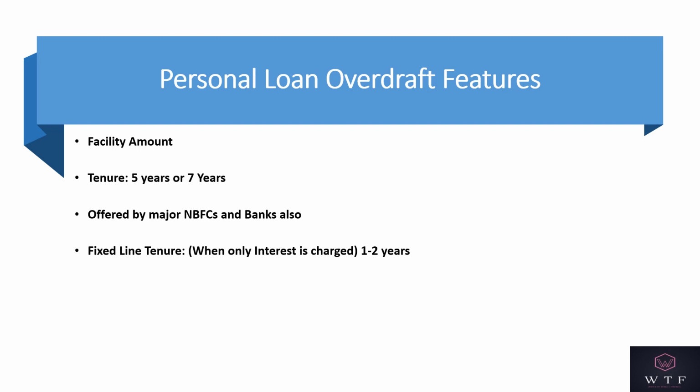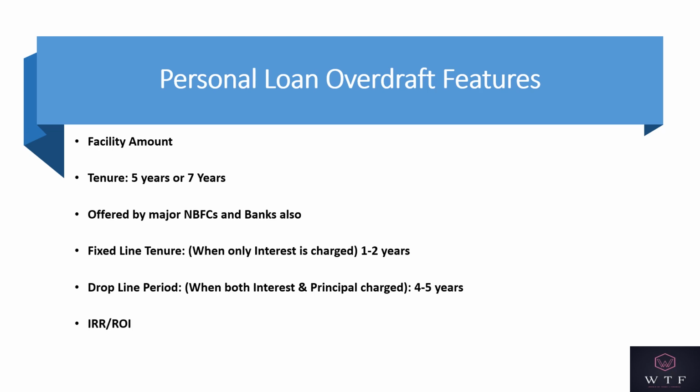The fourth point is fixed line tenure. This is the tenure when only interest is levied. So if you have an OD of 5 years, then the fixed line tenure would be of 1 year. If you have an OD facility of 7 years, then the fixed line tenure would be of 2 years. The next is drop line period. This is the period when both interest and principal is charged. So if you have an OD for 5 years, then the drop line period would be 4 years. And if you have an OD of 7 years, then the drop line period would be 5 years.